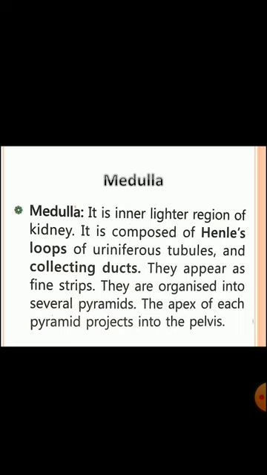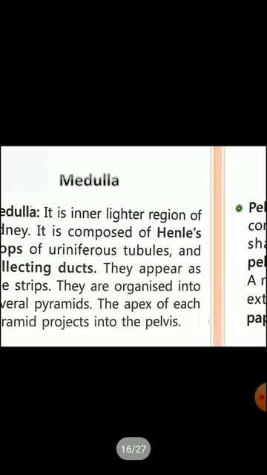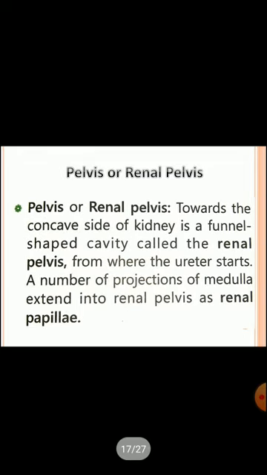The word pelvis we already read in the ureter. Let's revise one time. Pelvis or renal pelvis. Towards the concave side of the kidney, there is a funnel-shaped cavity known as the renal pelvis, from where the ureter starts. A number of projections of the medulla extend into the pelvis as renal papillae. Clear?